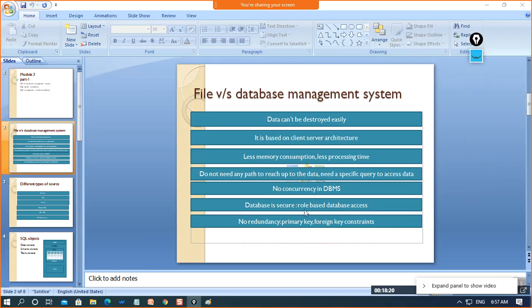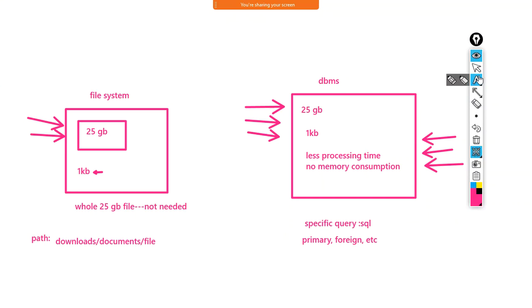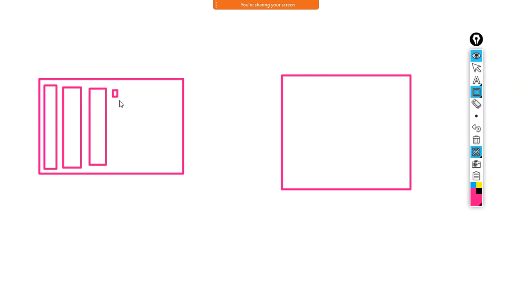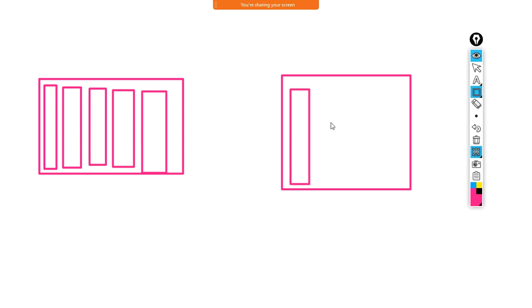And if I talk about the next term, that is database is secure or role-based database access. Okay, let us take an example of the data of a school. Let us assume that this is the data. And here I'm having the data of a school where I'm storing the data in the form of rows and columns. And this is database management.